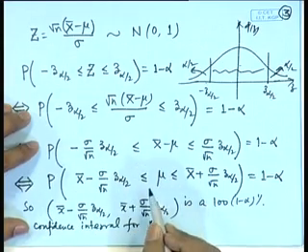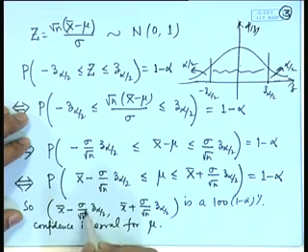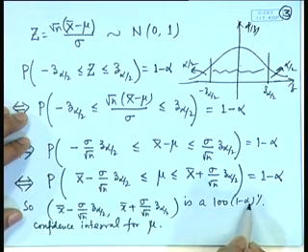That means, when I have the sample x1, x2, ..., xn, where sigma is known, then I can easily calculate x bar and sigma by root n, and z alpha by 2 will depend upon the value of alpha.